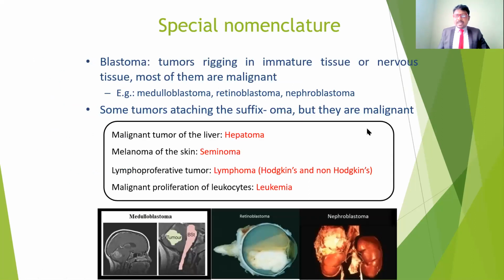And also some special nomenclatures that we observe, for example blastoma. Blastoma means tumors arising in immature tissue or nervous tissue.